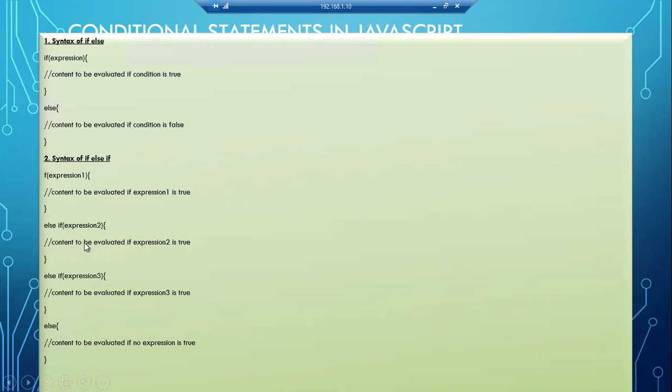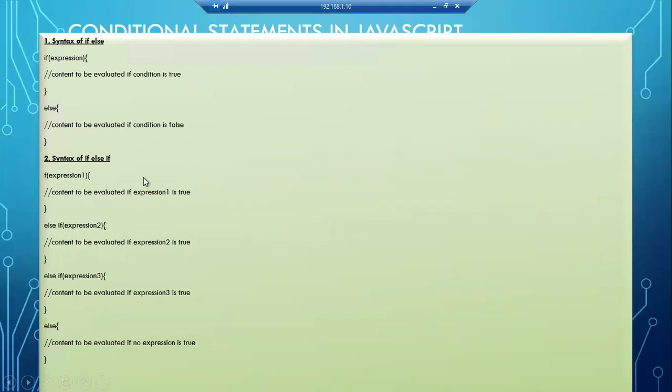Again, if expression 2 is false, I can give another else if for expression 3. Like this, n number of else if statements you can give, depending upon the logic. If all these expressions are false, then the last else case will execute. Okay, so this is else if used to check multiple expressions.